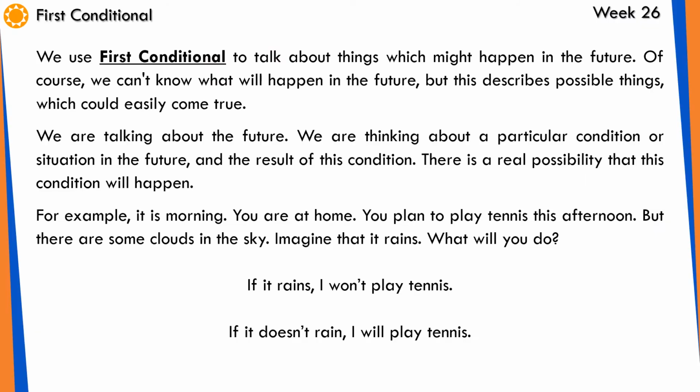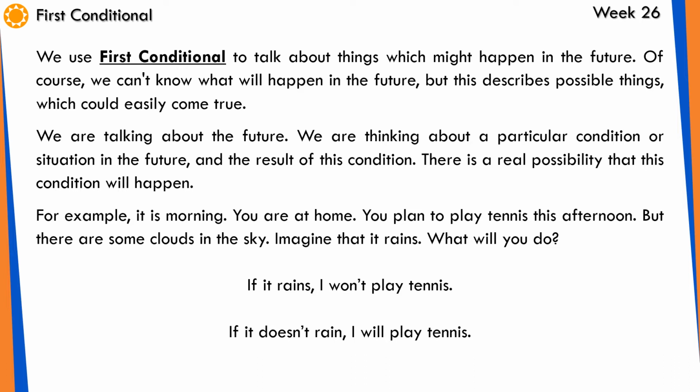We use first conditional to talk about things which might happen in the future. Might happen means that this may happen or not. Of course, we can't know what will happen in the future, but this describes possible things which could easily come true. We are talking about the future. We are thinking about a particular condition or situation in the future and the result of this condition. Okay, remember that first conditional is about conditions and results.